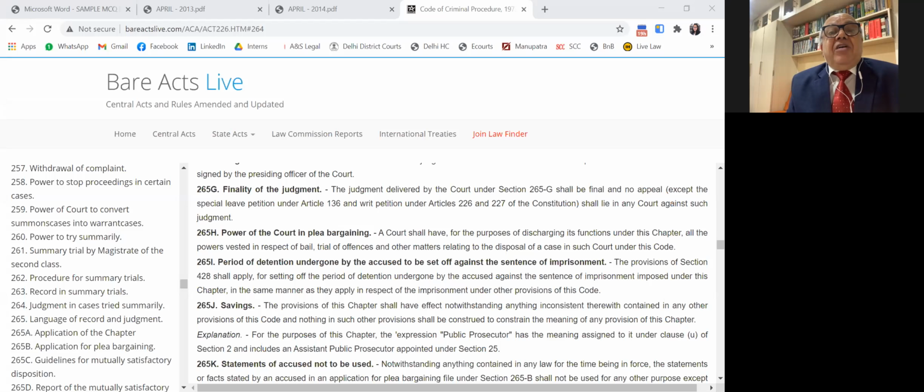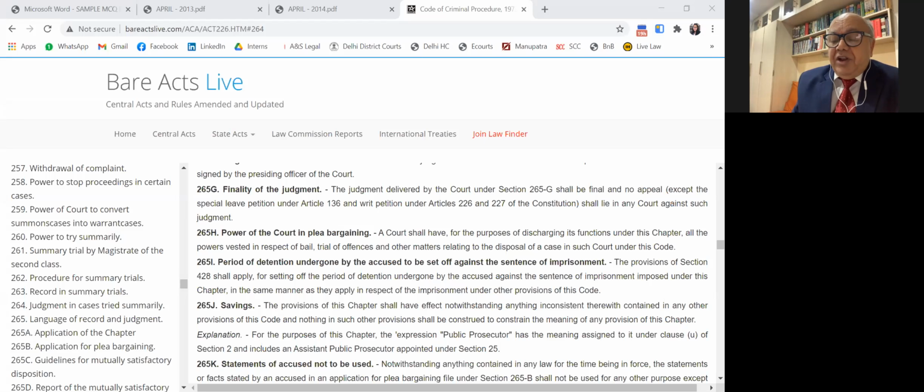Only you can invoke Articles 226, 227 by filing a writ petition before the High Court, and an SLP under Article 136 before the Constitutional Court, to test the correctness of the order of the magistrate, whether the safeguards laid down, the inbuilt provisions, are satisfied or not, whether a violation of fundamental rights has taken place or not. Otherwise, the court will not interfere in that regard.